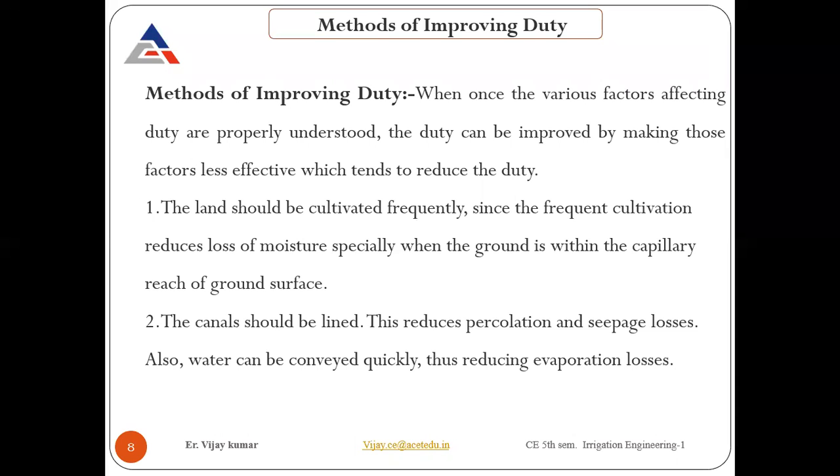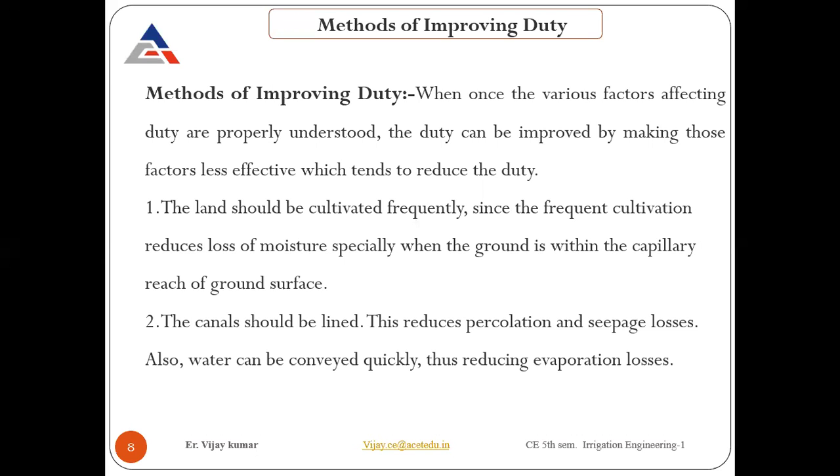So first of all, land should be cultivated frequently, since frequent cultivation reduces the loss of moisture, especially when the ground water is within the capillary reach of the ground surface. What does that mean basically? It means the cultivation should be frequent enough. You are not going to cultivate the land after 1 month or 2, 3, 4, 5 months. Not that you plant the crop and then cultivate; that is not the way. The crop will be spoiled.